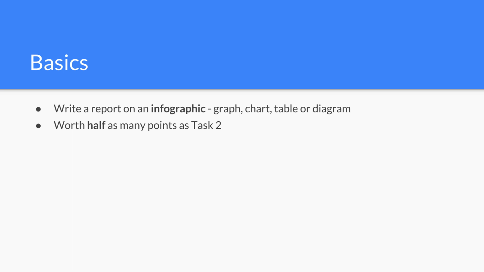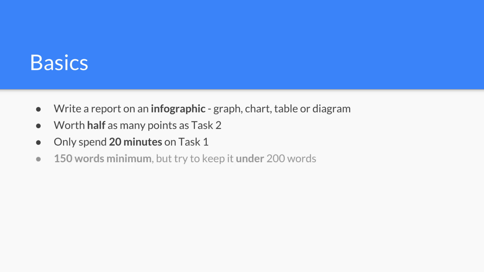Next, keep in mind that the task number 1 essay is worth half as many points as task number 2. So make sure that you leave enough time to finish the task number 2. Okay, you don't want to lose points on task number 2 since it's worth twice as many points. So how much time should you spend on task 1? Ideally, that should be about 20 minutes. Okay, 20 minutes for task number 1 so that you have 40 minutes left over for task number 2.